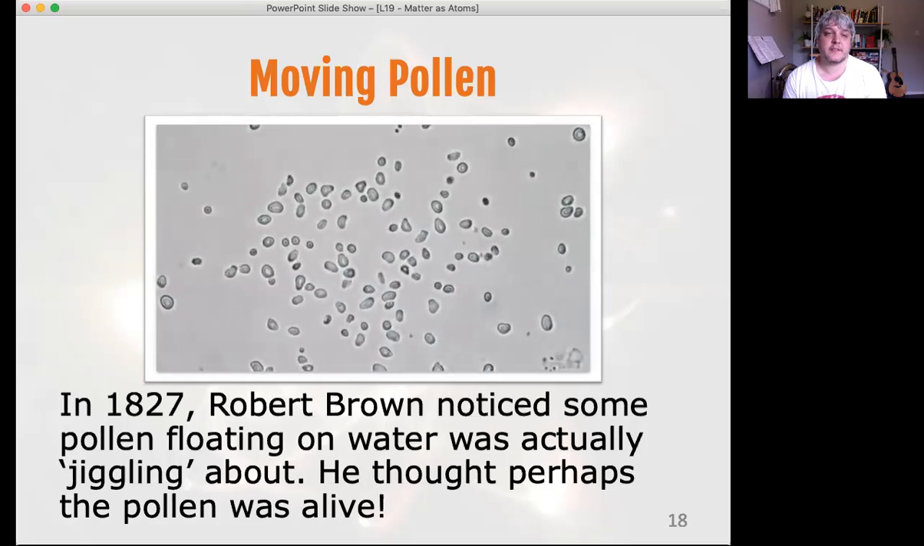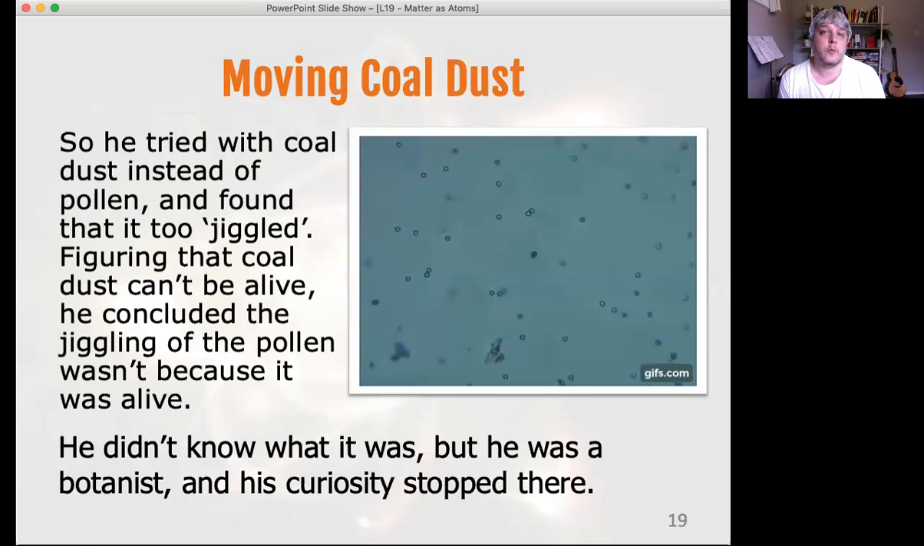And so he investigated and he put coal dust onto water as well. So he put coal dust on and he saw that that too jiggled. This GIF, by the way, is not actually coal dust, it's little microplastic particles, microbeads floating on water. But same thing. He thought that coal dust cannot be alive. It makes no sense for coal dust to be alive. So that means that this jiggling that he saw wasn't evidence of life, it was evidence of something else. But he was a botanist. He had decided this didn't mean pollen was alive, so he stopped caring about it. He wrote down what he found out and he just left it. He stopped investigating, went back to his study of botany.